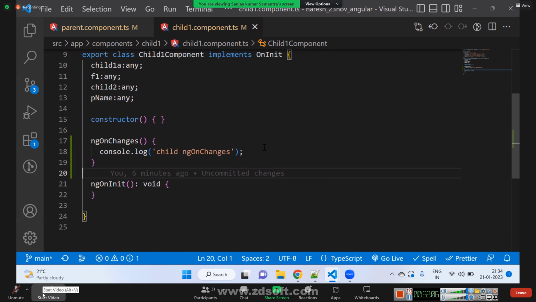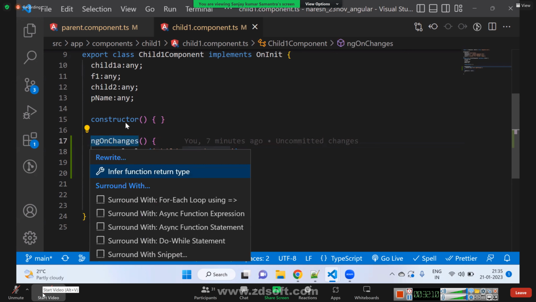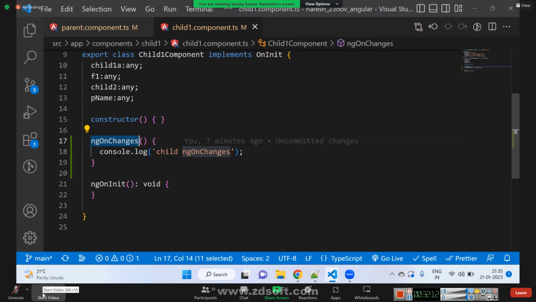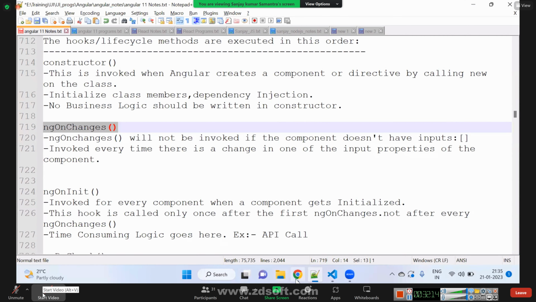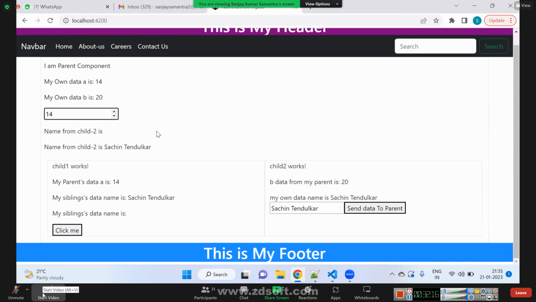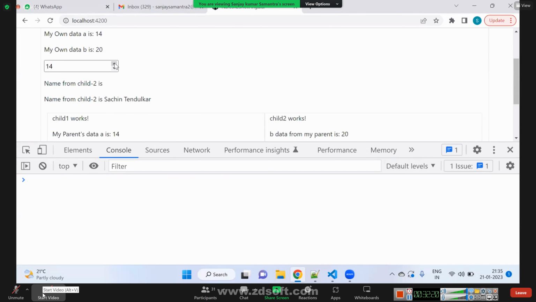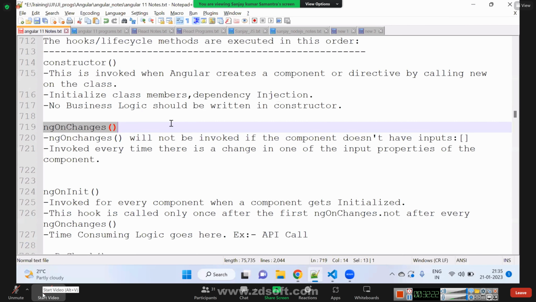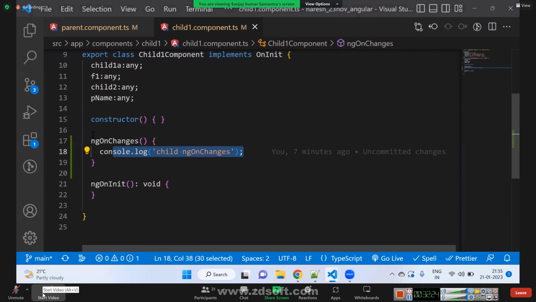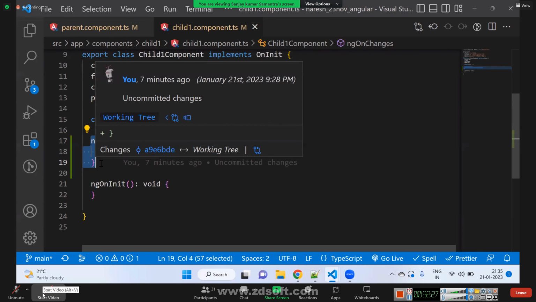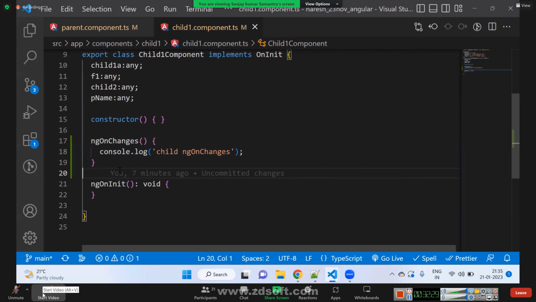Let me show you one proper example. See, when I write ngOnChanges, I can see that it is being called again and again and again. But what is the actual use case? Let me show you. Every time I change, ngOnChanges is called. But this is not the best use case. Let me show you.